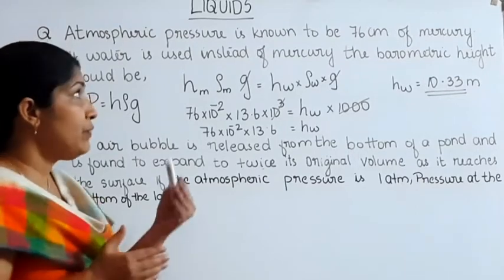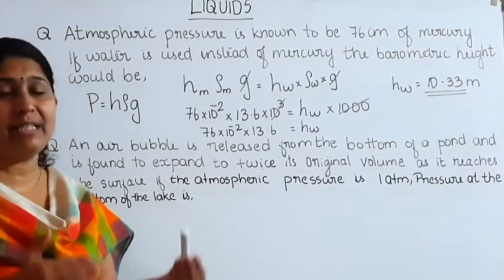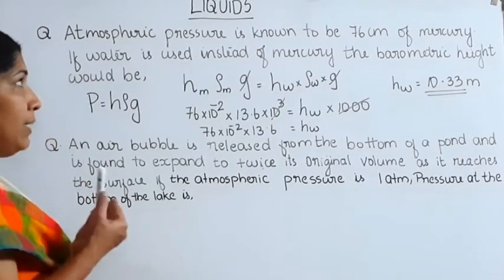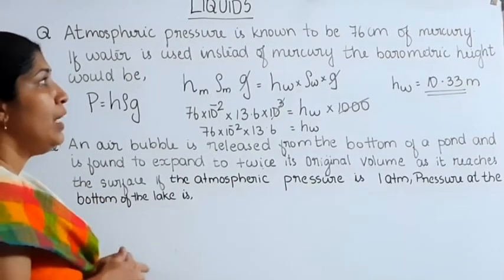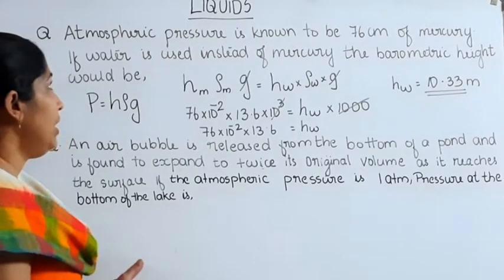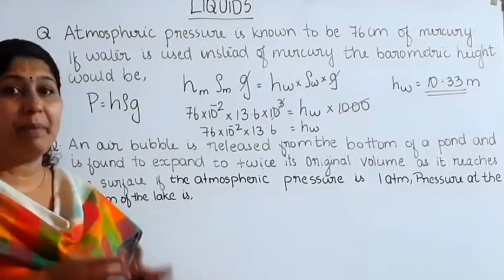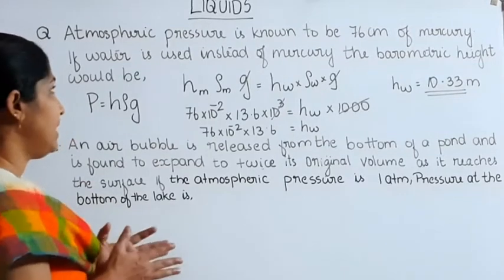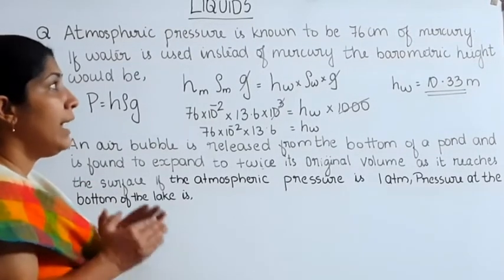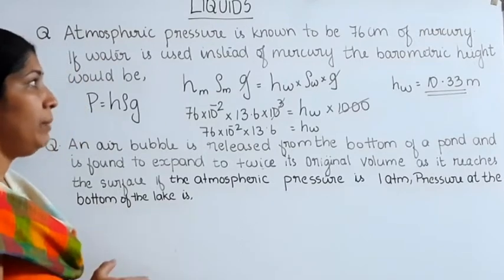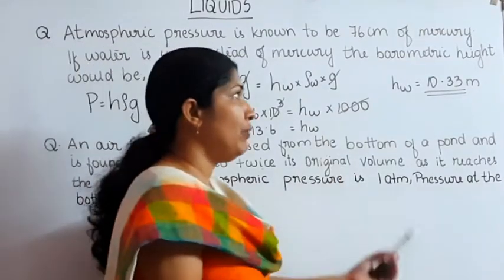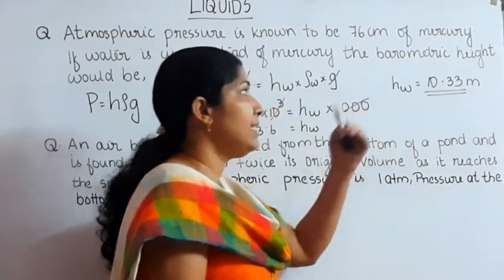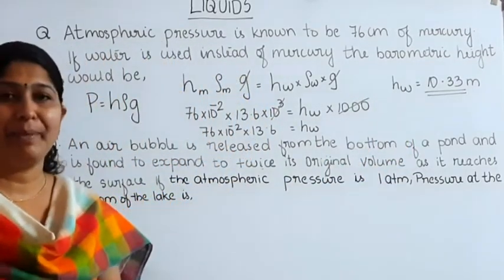The atmospheric pressure is known to be 76 centimeter of mercury. That is, in a barometer we use a mercury column to find out the atmospheric pressure. If mercury is replaced by water, then what about the barometric height? That's our question. The barometric height, if we use water instead of mercury, is equal to 10.33 meter.